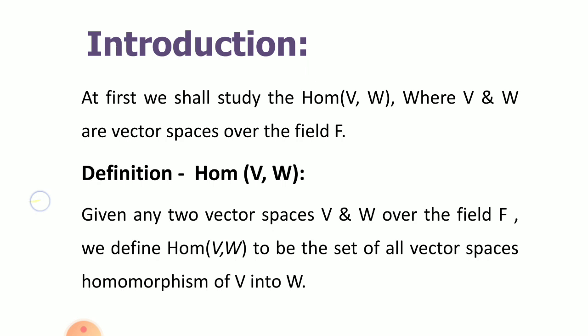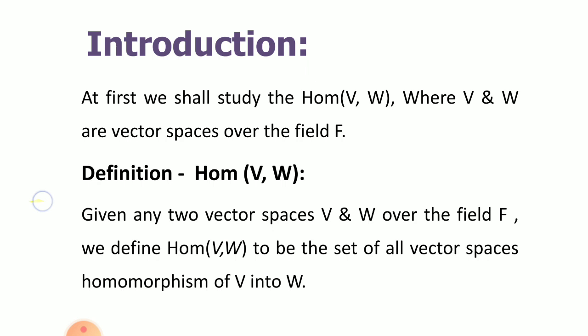Definition is very simple. If we have given two vector spaces denoted by V and W over the field F, then Hom(V,W) is a set of all homomorphisms of vector spaces from V into W.